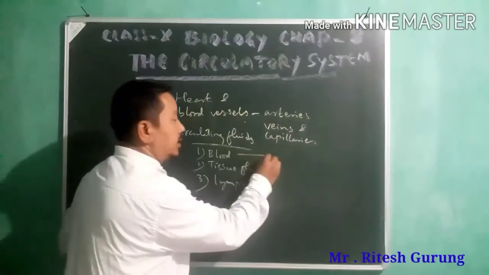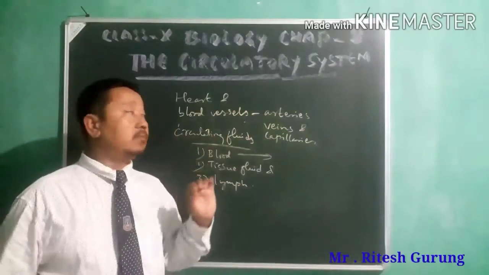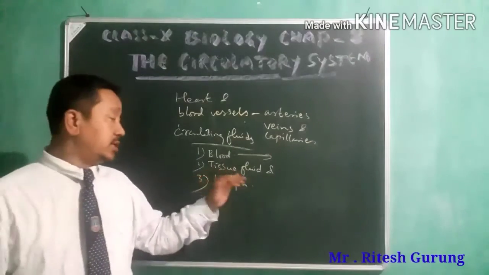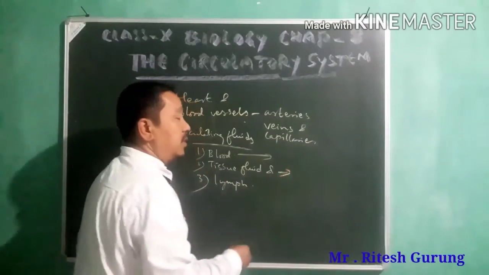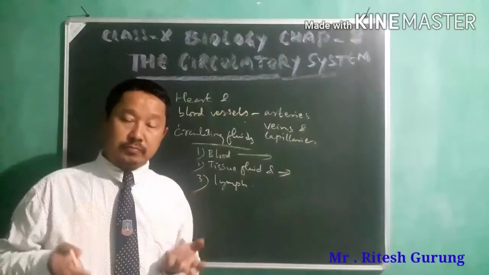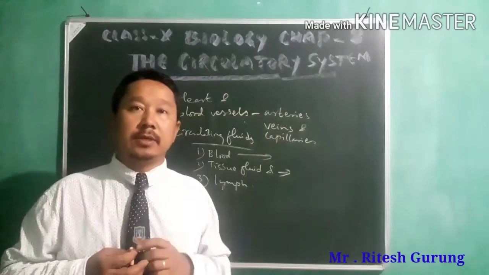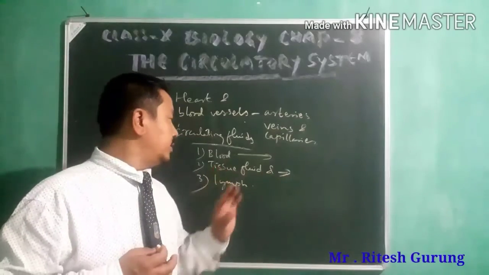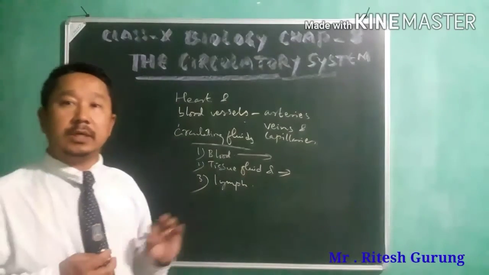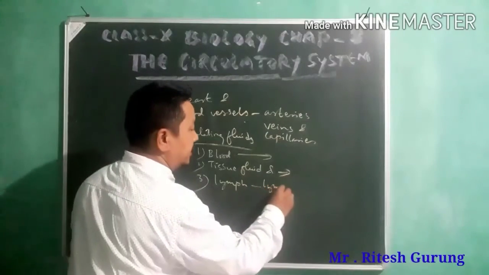So blood, as you know, is found in the heart, and then in all the blood vessels like arteries, veins, and capillaries. The tissue fluid is found between the cells in organs. Then lymph you find in lymph vessels.